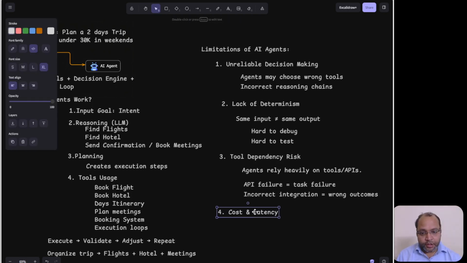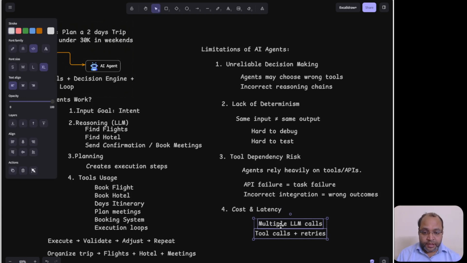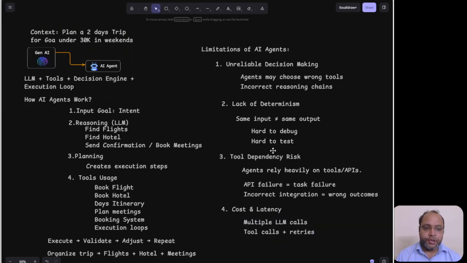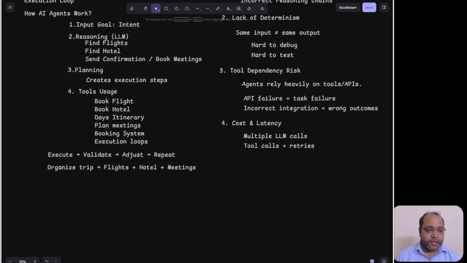The fourth is important: cost and latency. Multiple LLM calls, tool calls plus retries. Yeah, these are the limitations, but that doesn't mean you cannot control them. You can definitely control this. For this control, we use guardrails. In coming sessions, I will record those things for you.